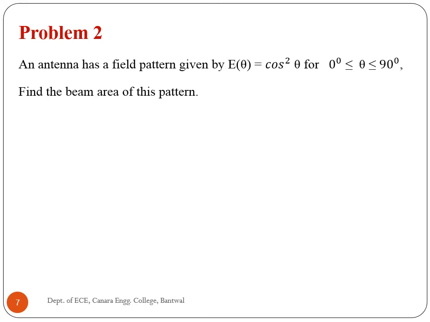Second problem. An antenna has a field pattern given by E of theta is equal to cos square theta for theta between 0 degree and 90 degree. Find the beam area of this pattern.